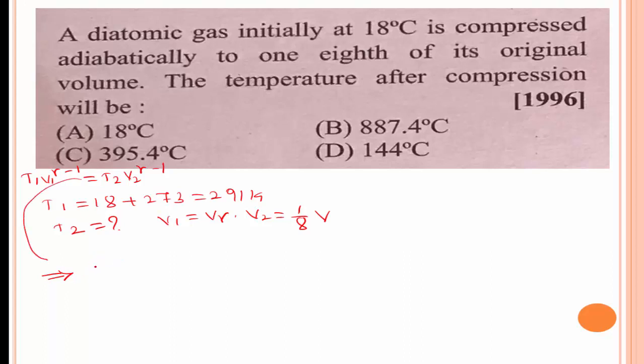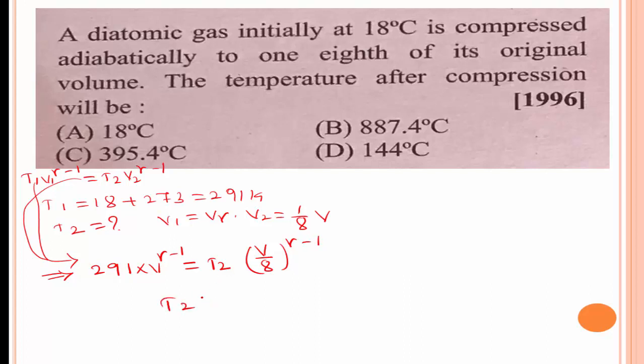Here T2 is equal to T1 times (V1/V2)^(γ−1). Substituting the values, 291 times V over V/8, that is 1 by 8th, whole to the power of γ minus 1.